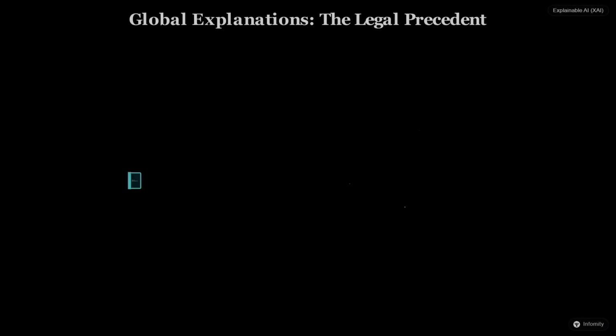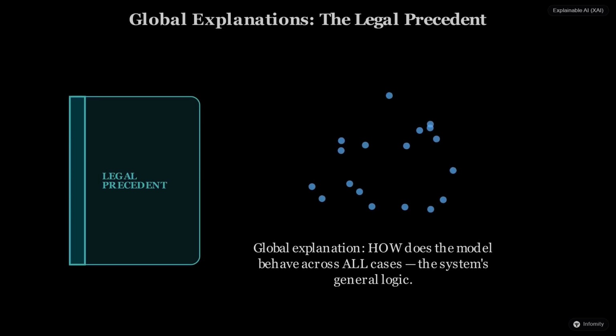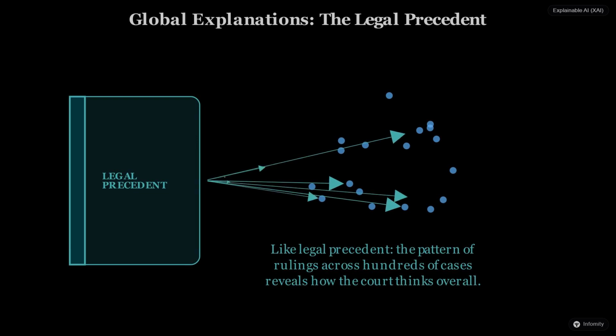While local explanations handle individual cases, a judge must also follow the law, the overarching rules that apply to everyone. This is global explainability. It is the big picture view of how the model behaves on average across thousands of cases. Think of it as the legal code or precedent that guides every verdict.